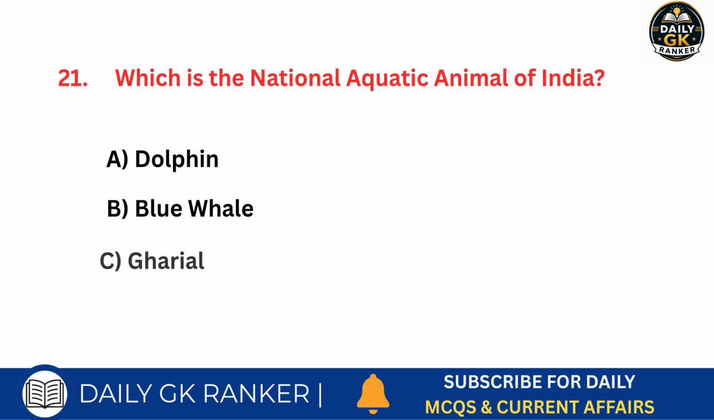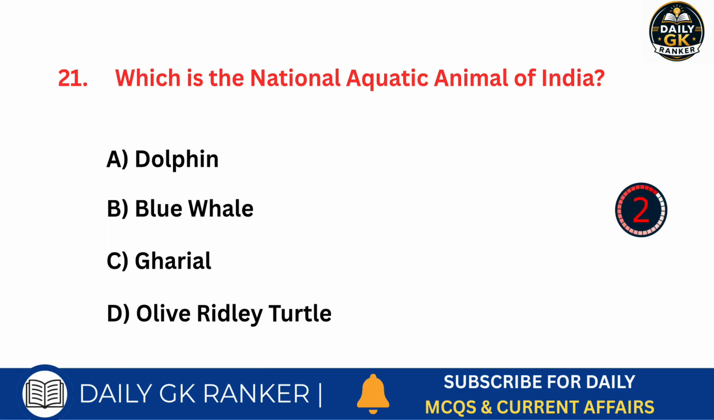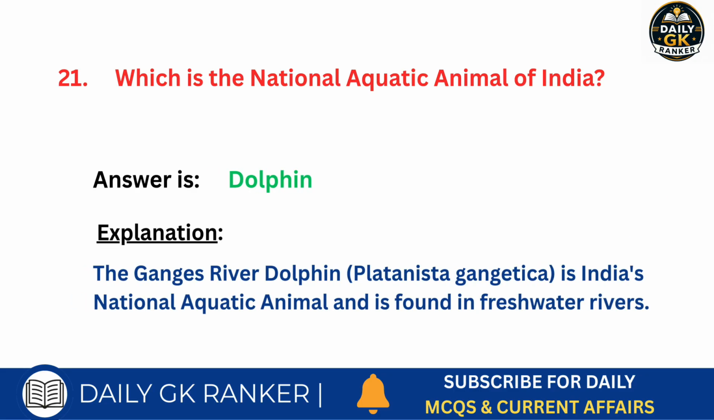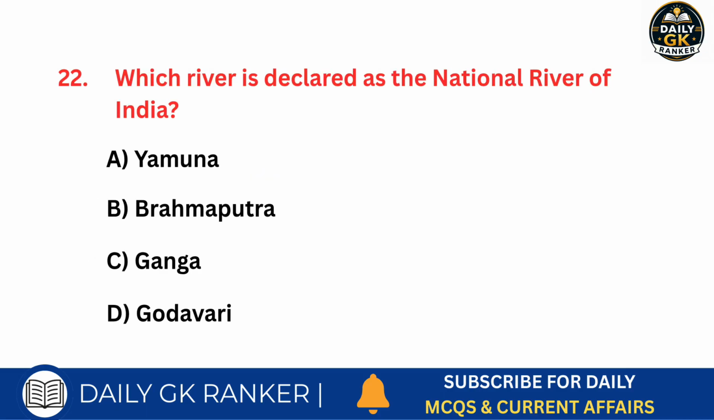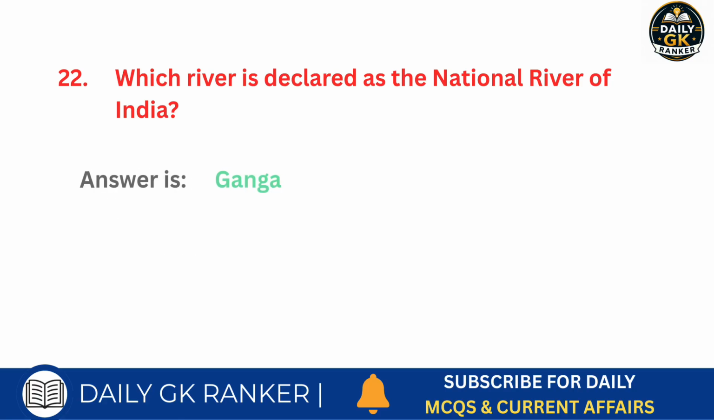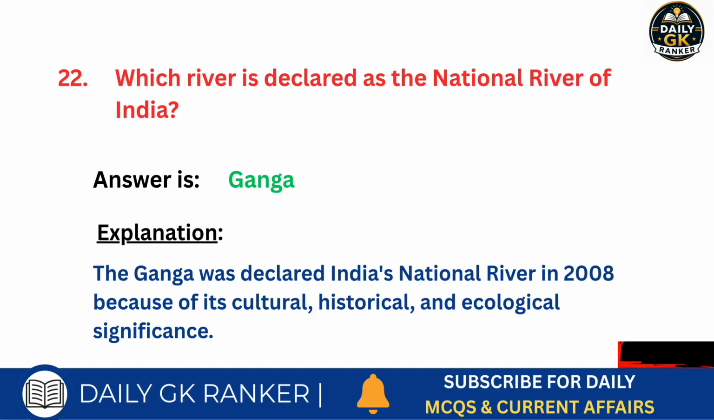Which is the national aquatic animal of India? Answer is dolphin. Which river is declared as the national river of India? Answer is Ganga.